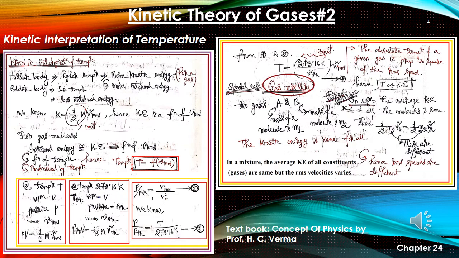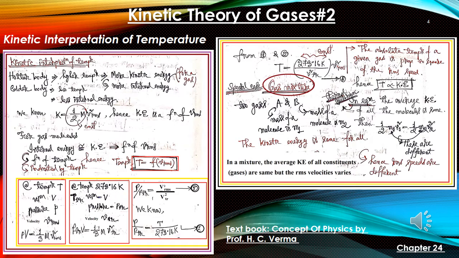Now at thermal equilibrium, the average kinetic energy of all molecules is the same, which is an assumption of kinetic theory of gases. Then in this mixture of A and B, kinetic energy of A is equal to kinetic energy of B, that is half m1 v1 square equals half m2 v2 square. So these are different. Here we can observe that the mass of the molecules of gas A is different from that of B. That is why V square RMS is also different.